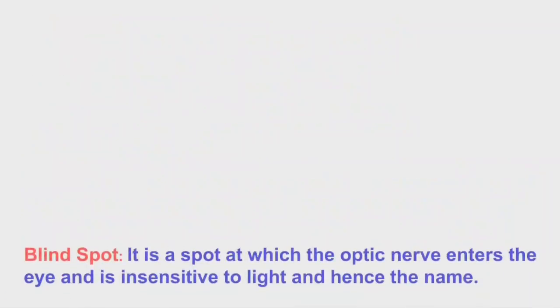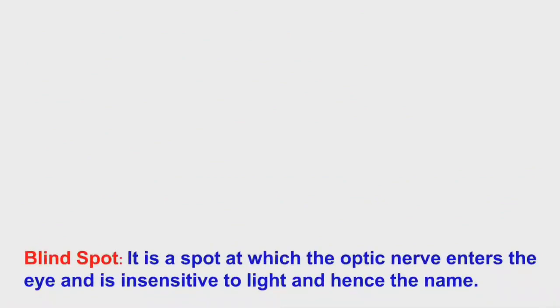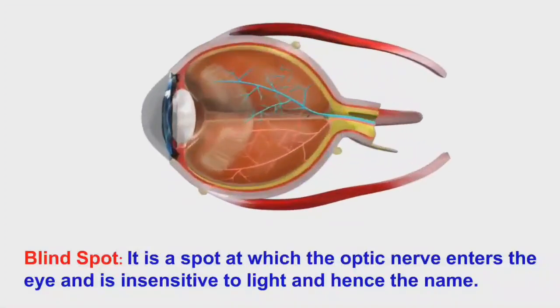Next one, the blind spot. It is a spot at which the optic nerve enters the eye and is insensitive to light, and hence the name. Here you can observe the blind spot, and here you can observe the optic nerve, which is in blue color.